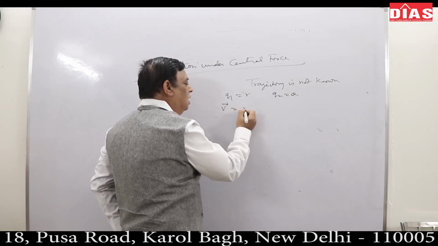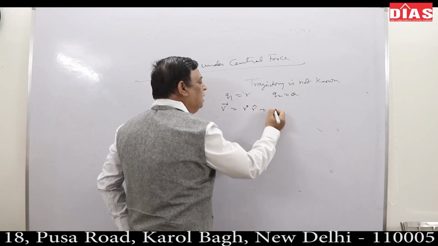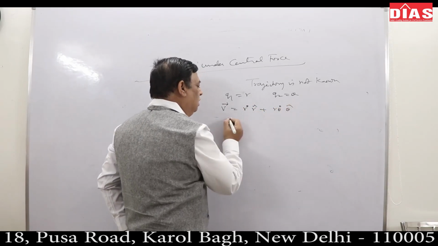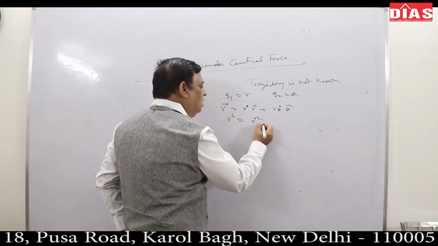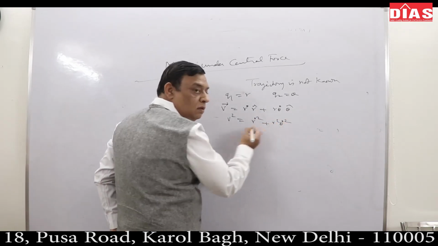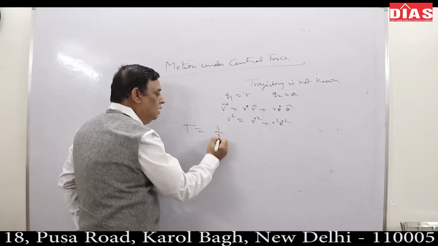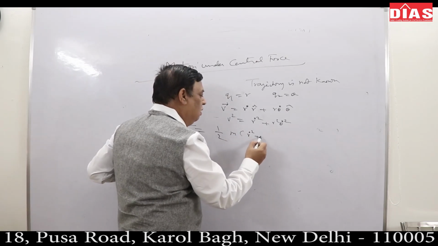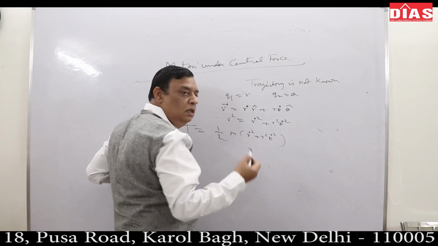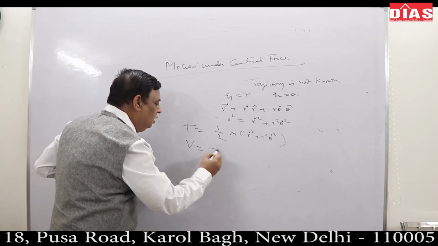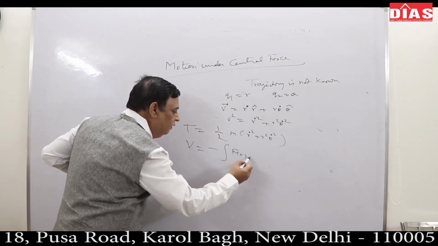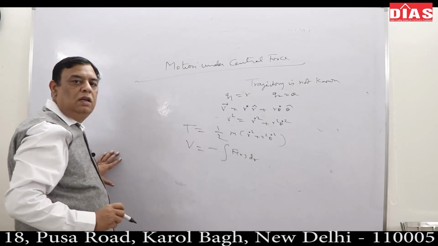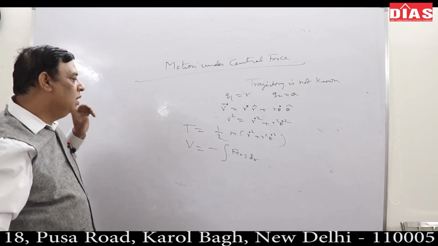Velocity, you know, is ṙ r̂ + r θ̇ θ̂. v² is ṙ² + r² θ̇². So T is ½ m (ṙ² + r² θ̇²). And what is the potential? Minus ∫F(r) dr. That is the potential part.